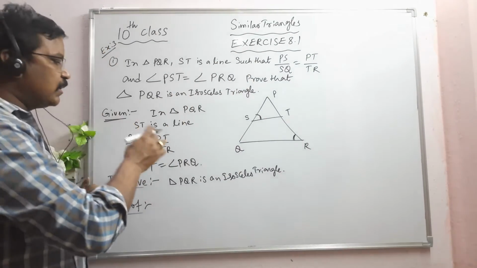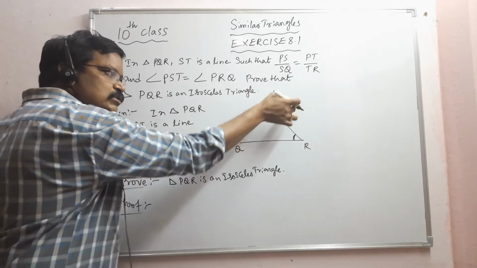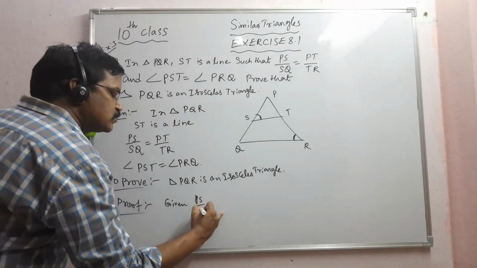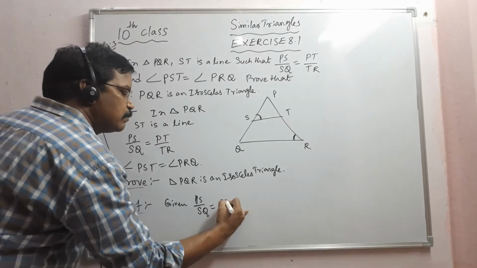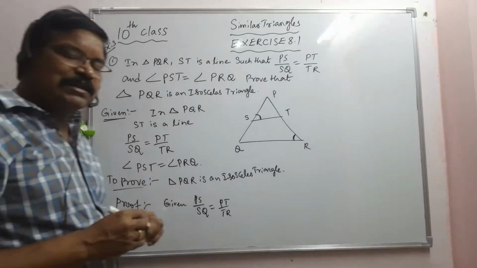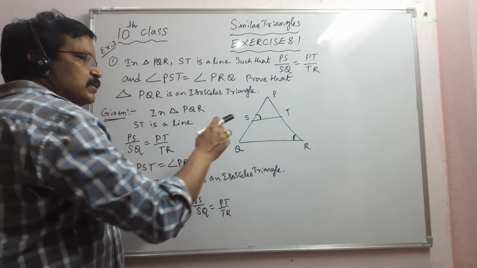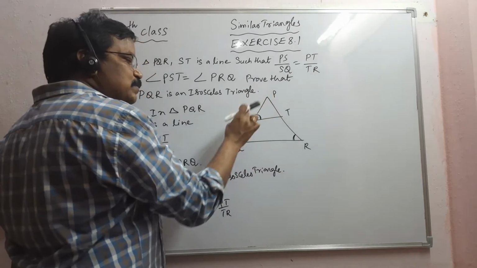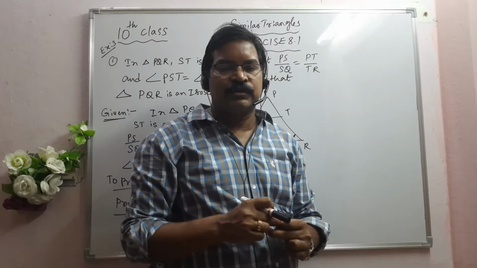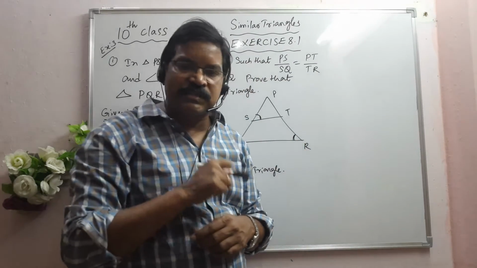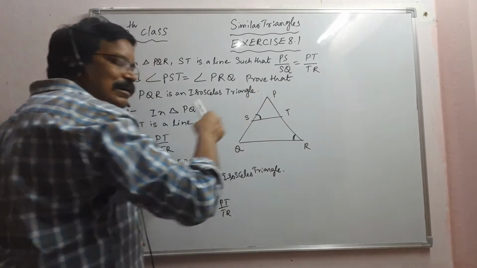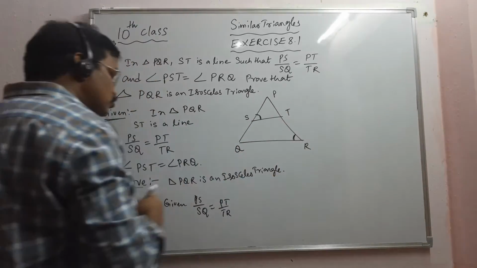ST is a line, and one more thing is given: PS by SQ is equal to PT by TR. Yesterday, in the last class, we discussed that if a line divides the other two sides in the same ratio, then the line is parallel to the third side. That means if PS by SQ is equal to PT by TR, then ST is parallel to QR.